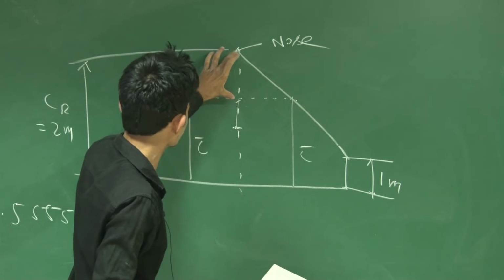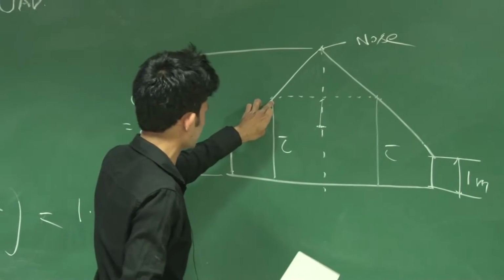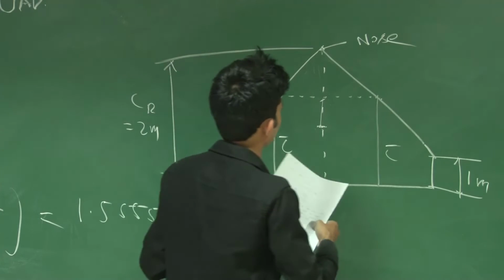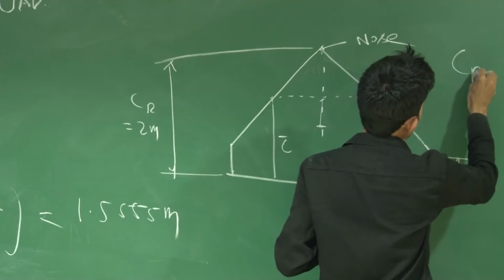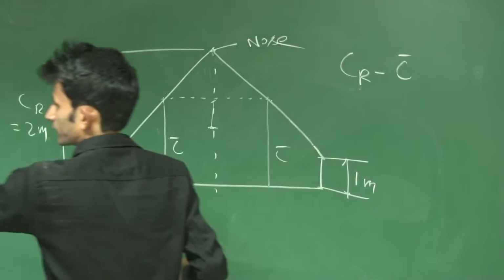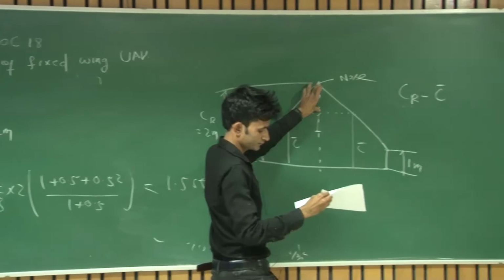To get this distance, you can subtract CR minus c bar. Sometimes I use capital R, small r, it will be the same. So CR minus c bar will be this distance.